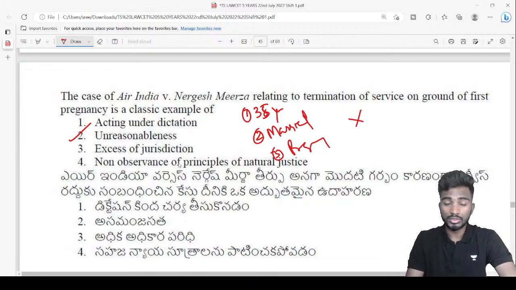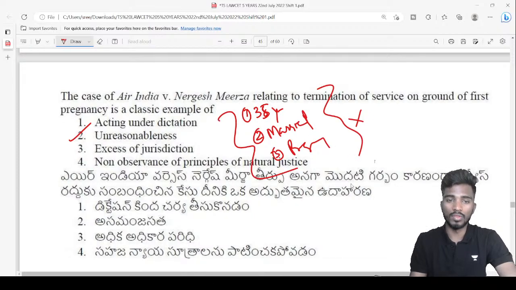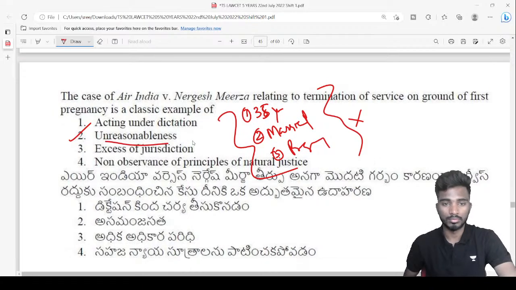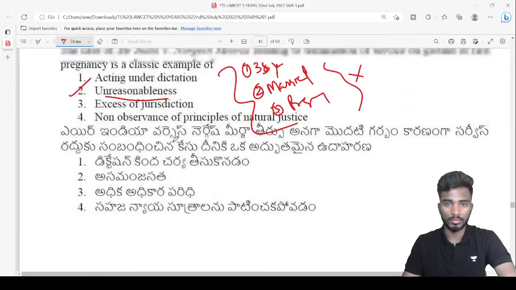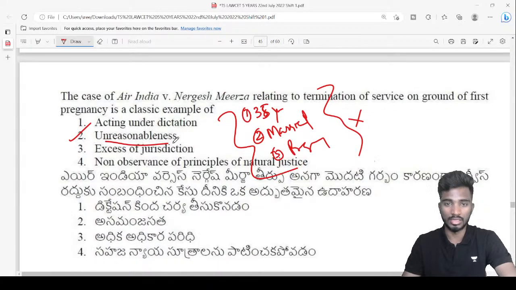So the Supreme Court has struck down all of these rules and held that this is unreasonable. There is no reasonable justification for this particular thing. So that is what was upheld in Air India versus Nargesh Mirza.